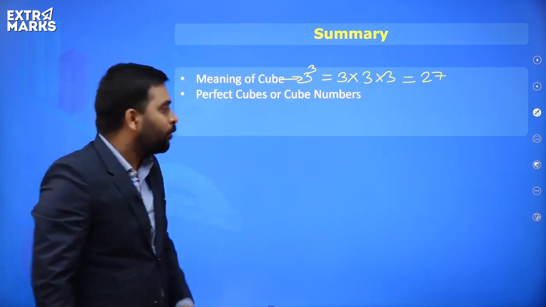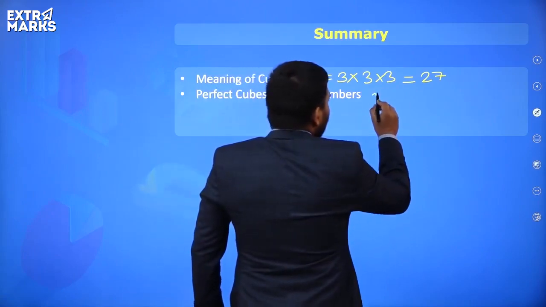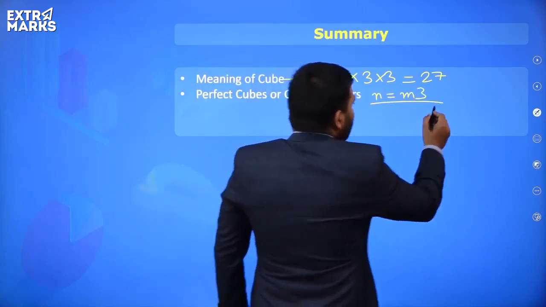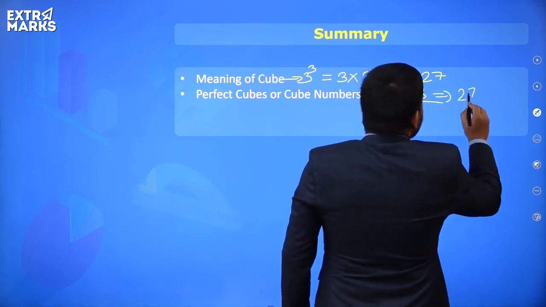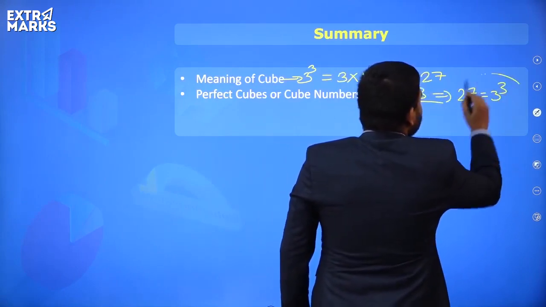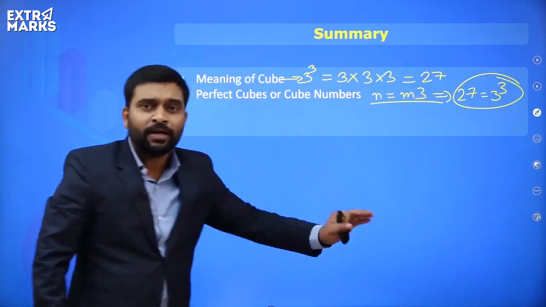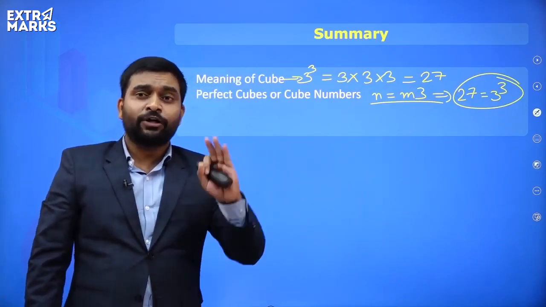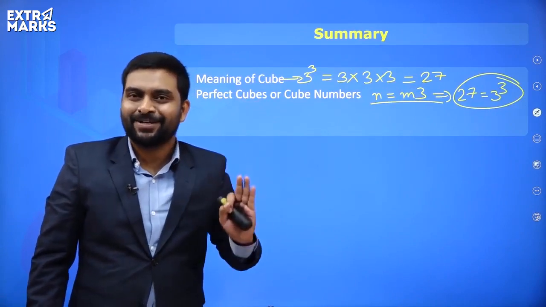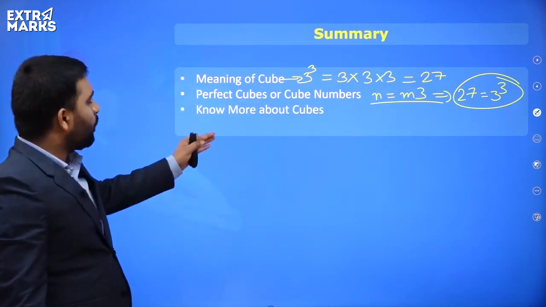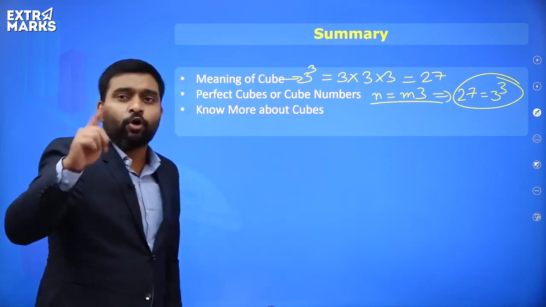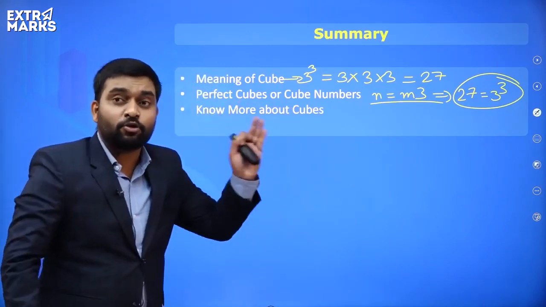Then I told you about perfect cubes or cube numbers. So how do we find a perfect cube? If n is equal to m cube, or see, 27 is equal to 3 cube, then only the number is a perfect cube. And I told you, between 1 and 1000, we have only 10 perfect cubes, right? Third thing, more about cubes: the cube of an odd number is always odd. The cube of an even number is always even.